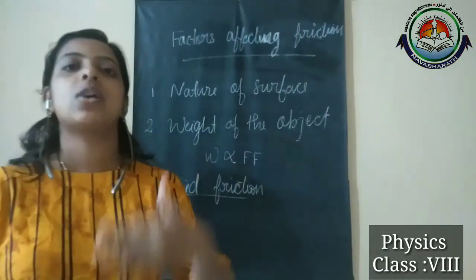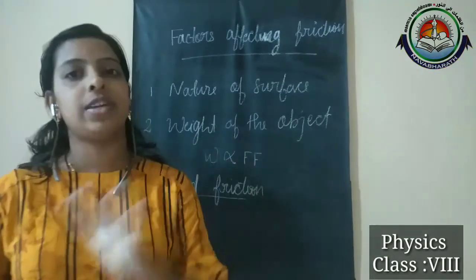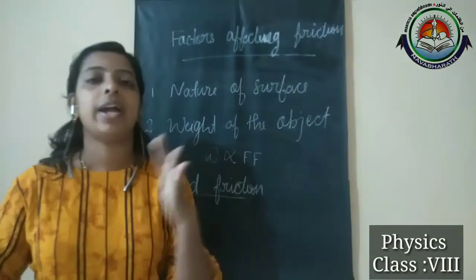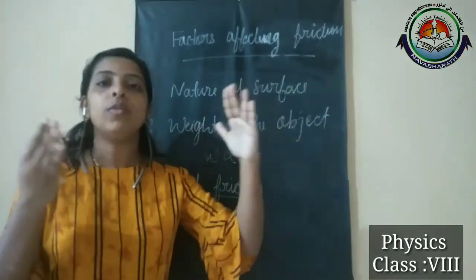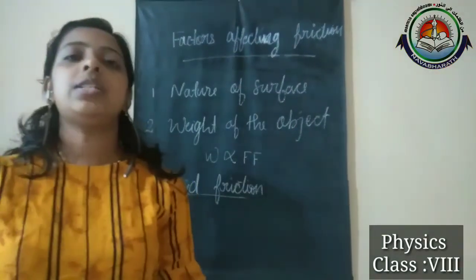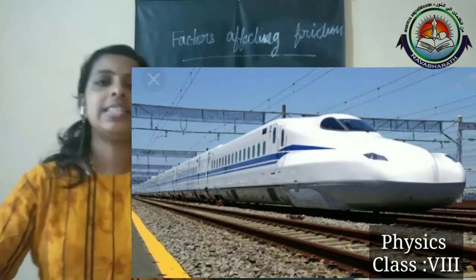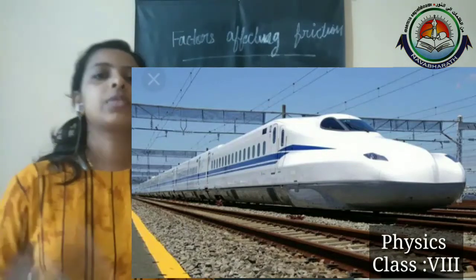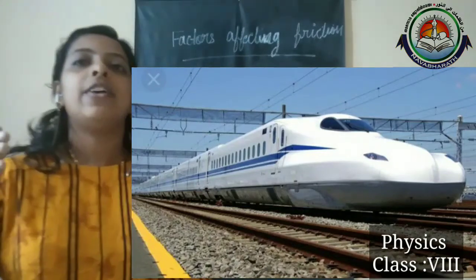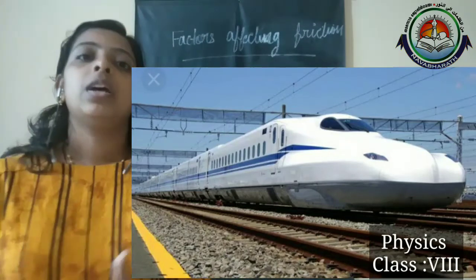At the same time, aeroplanes and bullet trains also have a body we can consider a streamlined shape, and it helps them to minimize frictional force in air. Because of this streamlined body, aeroplanes and bullet trains experience very little frictional force in their surroundings when they are moving through the air.